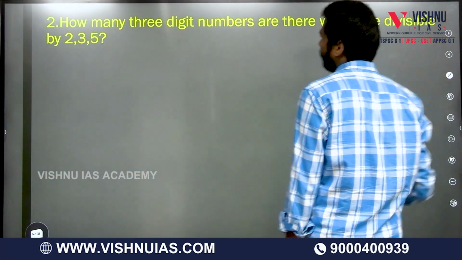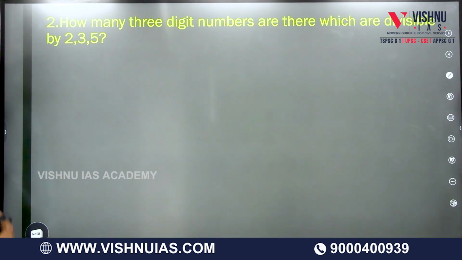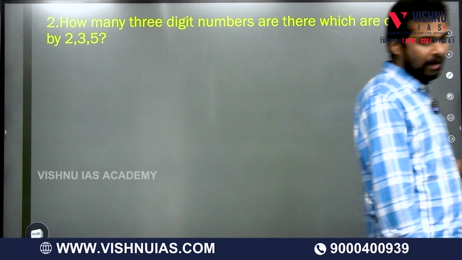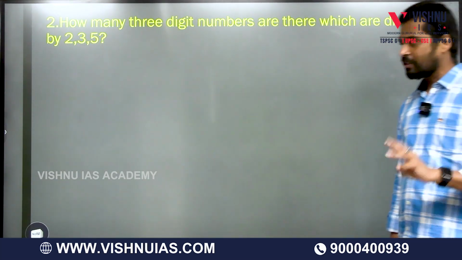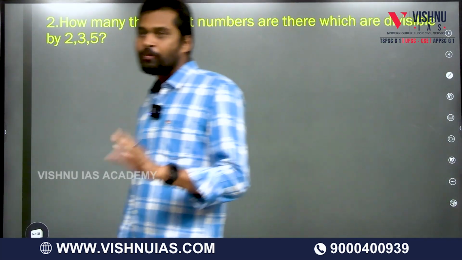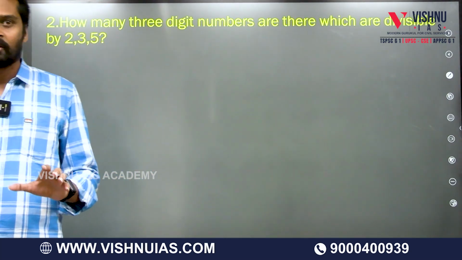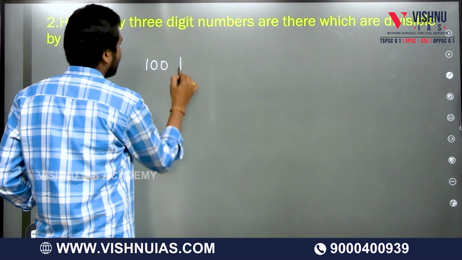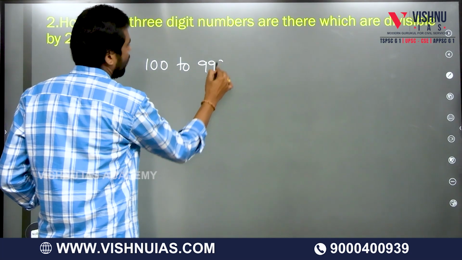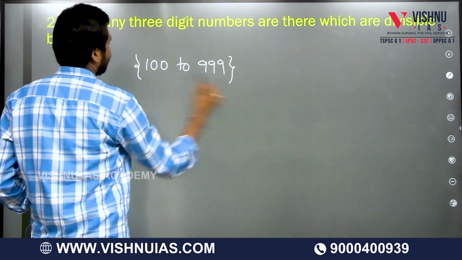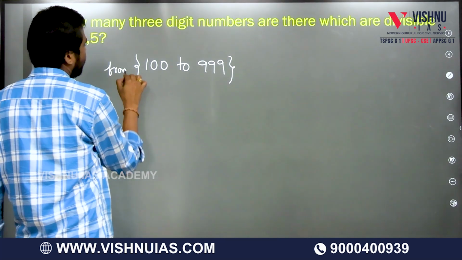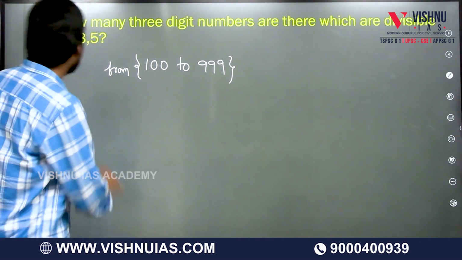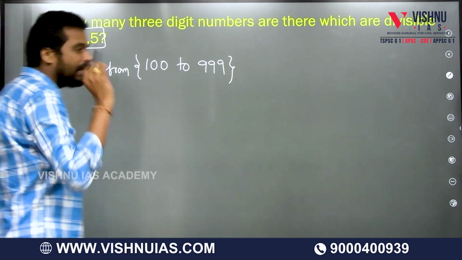Let's take the next problem. How many 3-digit numbers are there which are divisible by 2, 3, 5? See the question, same type of question. How many 3-digit numbers are there? 3-digit numbers mean 100 to 999. From 100 to 999. So how many 3-digit numbers are perfectly divisible by, so this number should be divisible by what?